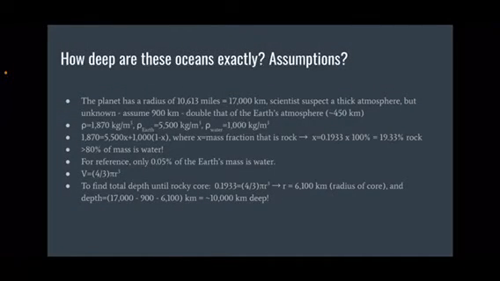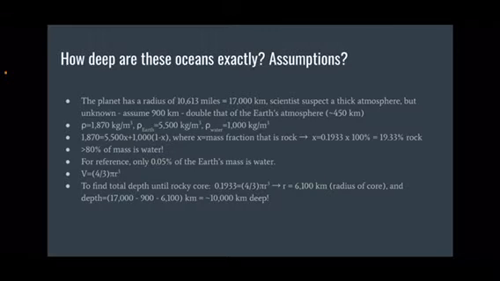Well, to answer that question, we will need to make a set of assumptions. The planet has a radius of about 17,000 kilometers and an atmosphere of unknown thickness, so let's assume it to be twice that of the Earth's, or about 900 kilometers. The average density of the planet is 1,870 kilograms per cubic meter, whereas that of the Earth is 5,500 and that of water is 1,000.